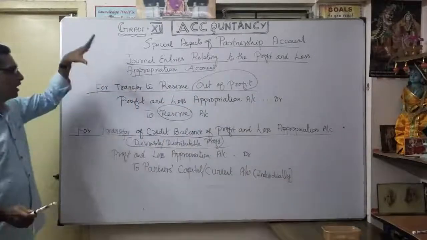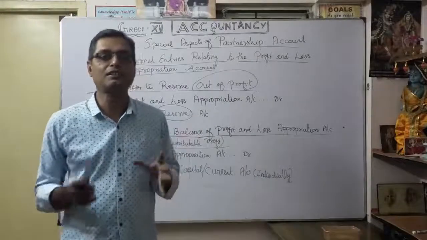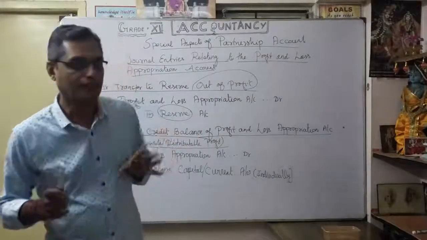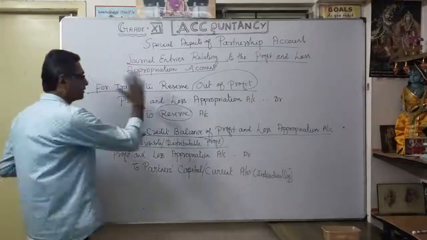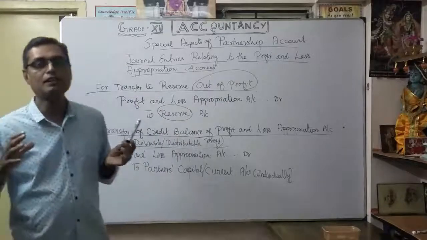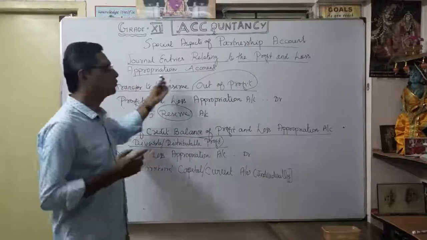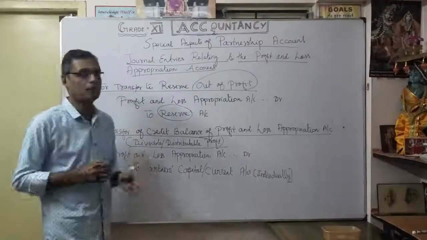Okay, in every journal entry you want to write a narration. Narration is very important. Without narration, a journal entry is never complete. Whatever the total seven situations we discussed, accordingly you should keep in mind how the journal entries relating to the profit and loss appropriation account have to be passed.